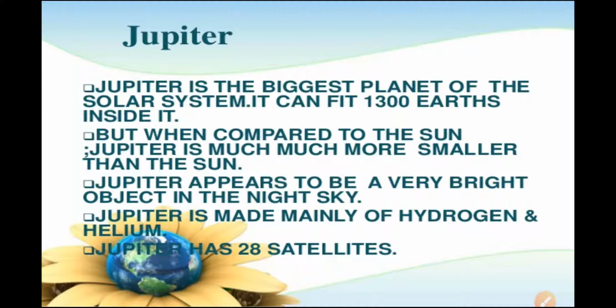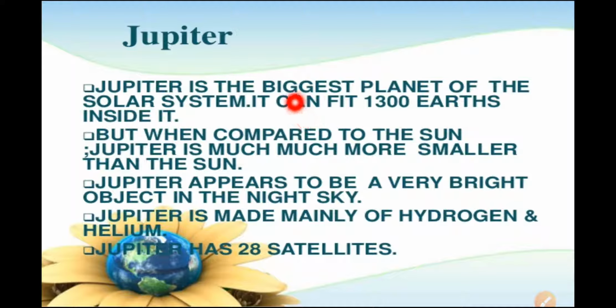The next planet is Jupiter, which is also called Brihaspati. Now this Jupiter is the largest planet, the biggest planet of the solar system. Here you can see this is the biggest planet of the solar system. Which is the biggest planet of the solar system? Jupiter is the biggest planet of the solar system, and it can fit 1300 Earths inside it.